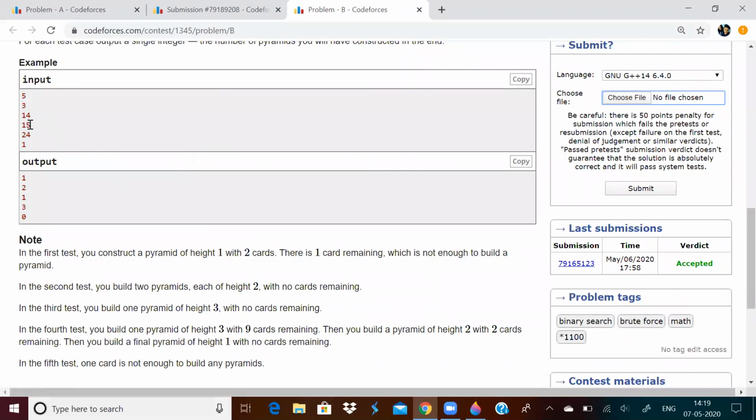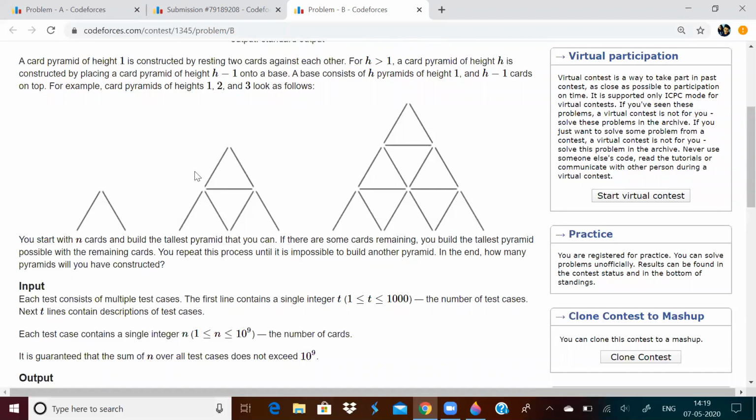Let us take 15 as an example. Now, with 15, you can build two pyramids of height 2, because we discussed for 14 cards, you could have done that, right? But if you have 15 cards, you can just build a pyramid of height 3.